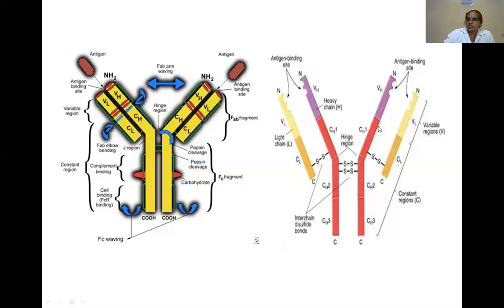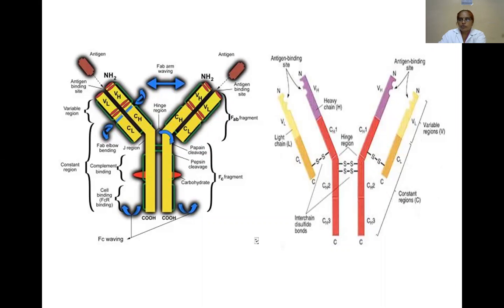Each heavy chain contains 450 amino acids. The molecular weight of the heavy chain is between 50,000 and 75,000. Each light chain contains 213 amino acids, and the molecular weight of each light chain is 23,000.